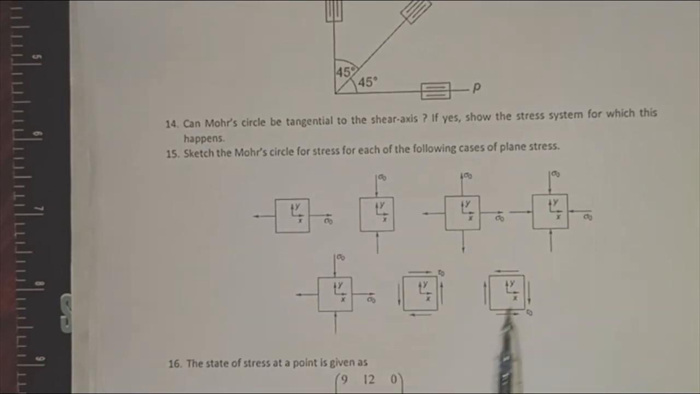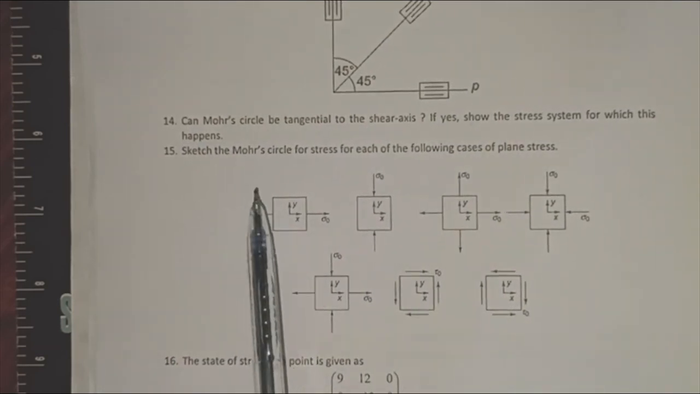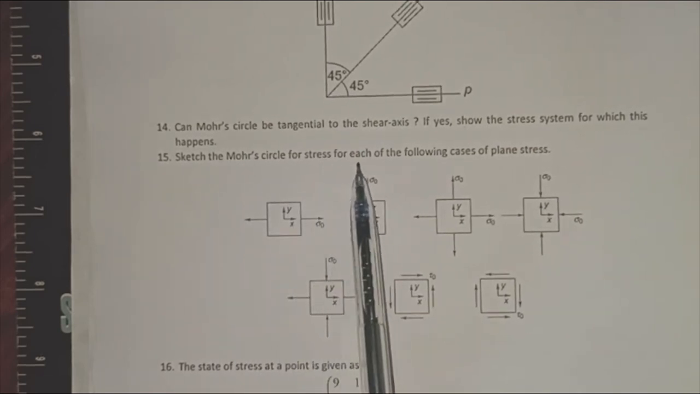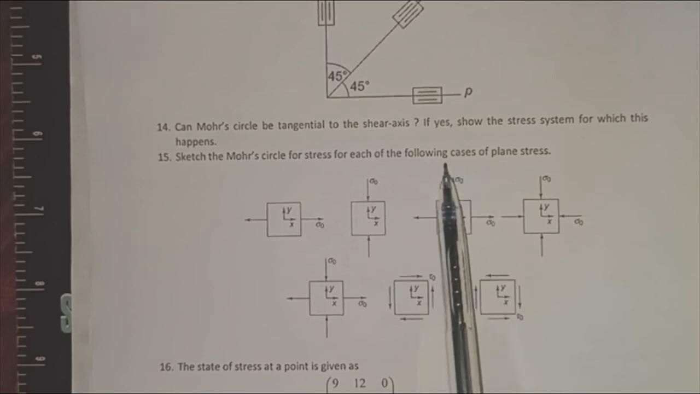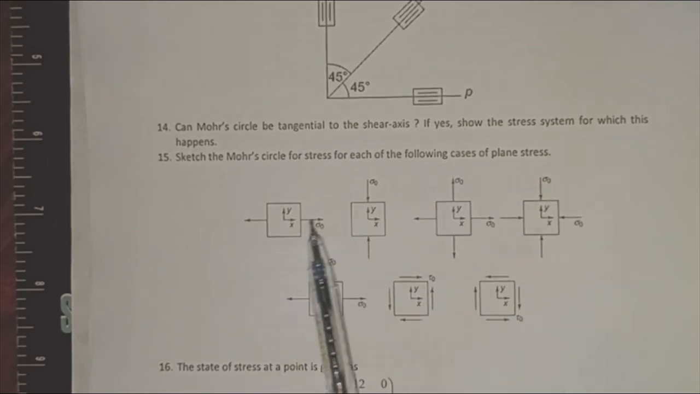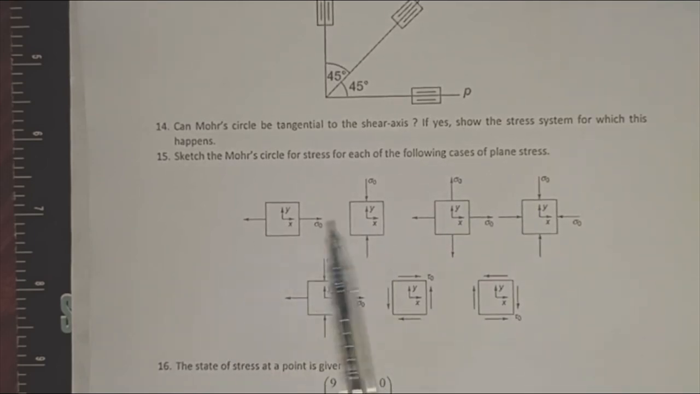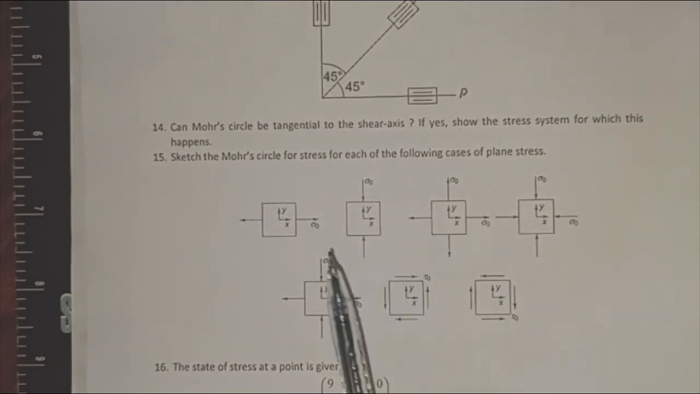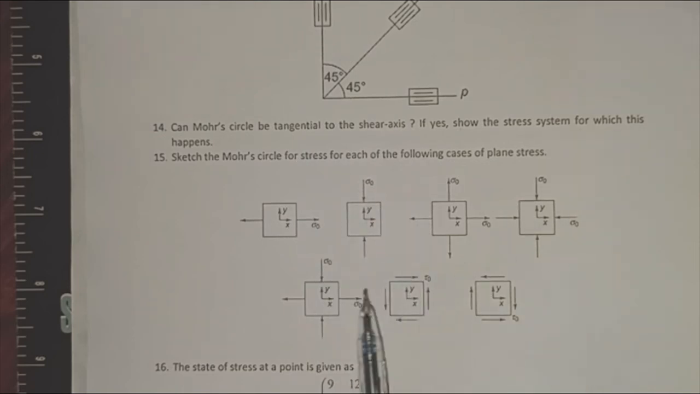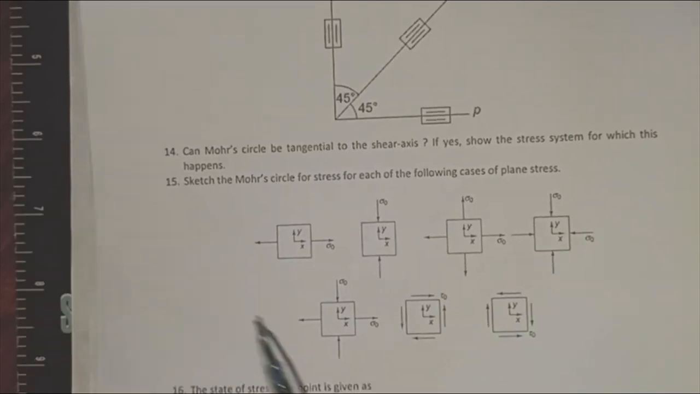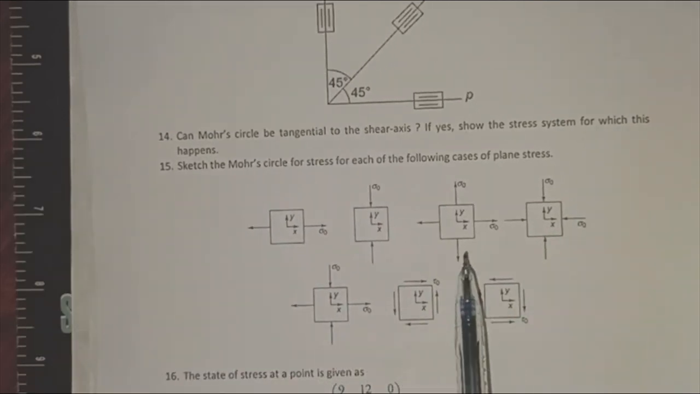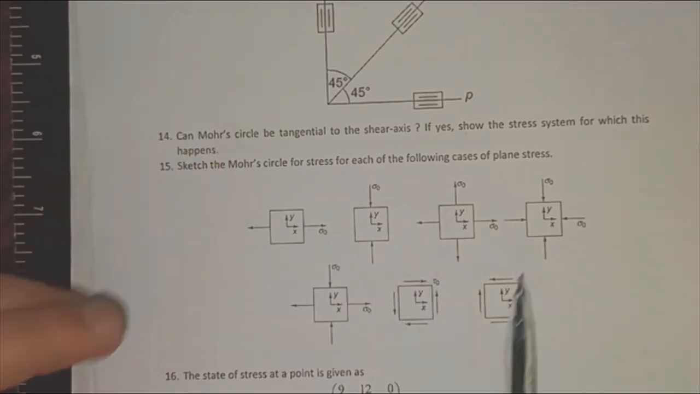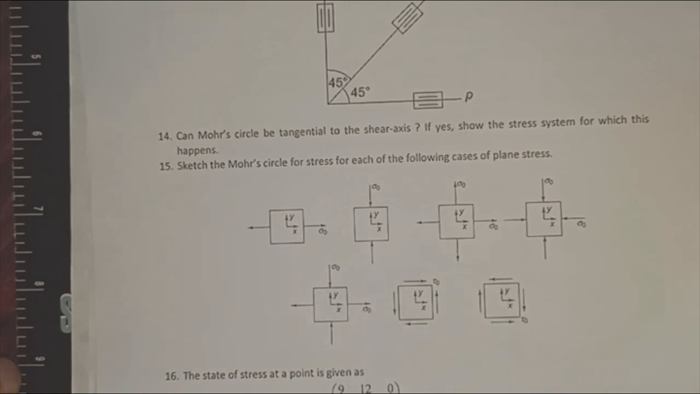Further, there are some other states of stress given. So you have to sketch the Mohr circle for the following cases of plane stress. Different loading conditions are being given, and I request you to please do this. This is very important. This doesn't include any calculation. You just have to make the Mohr circle and ensure that it remains within the given loading conditions.